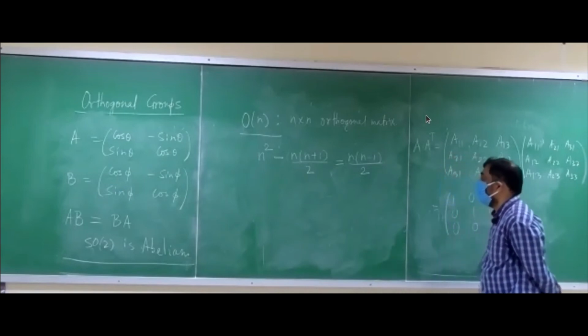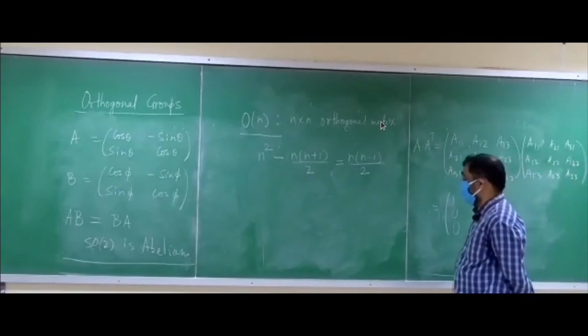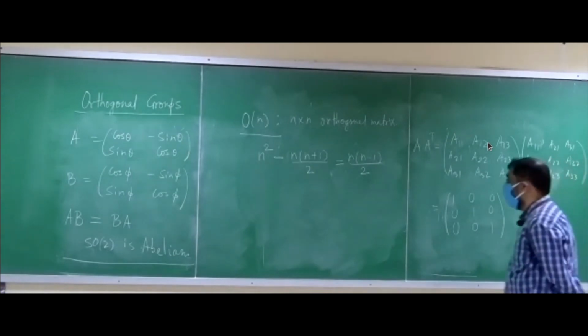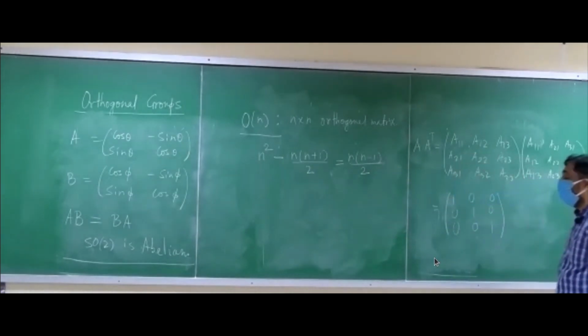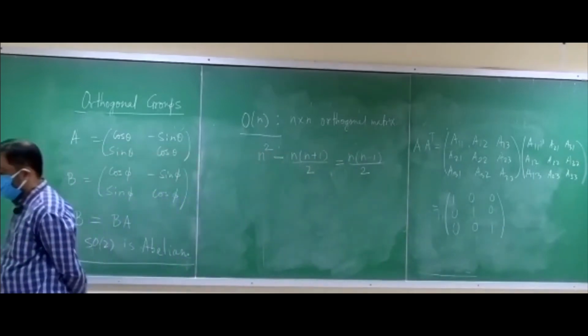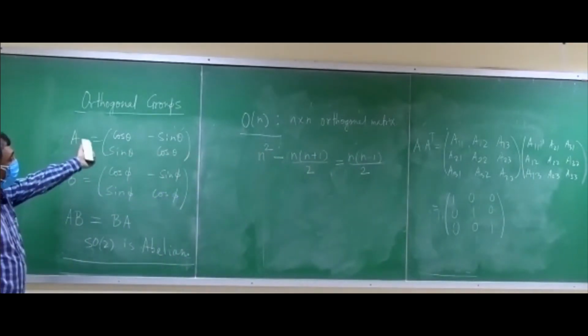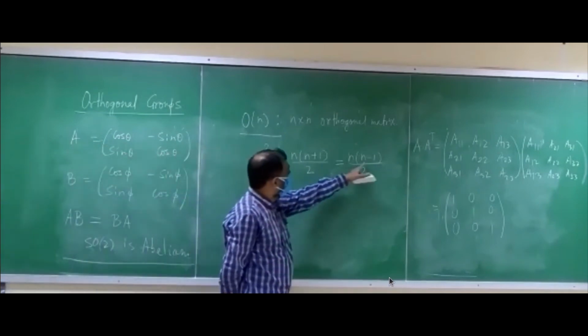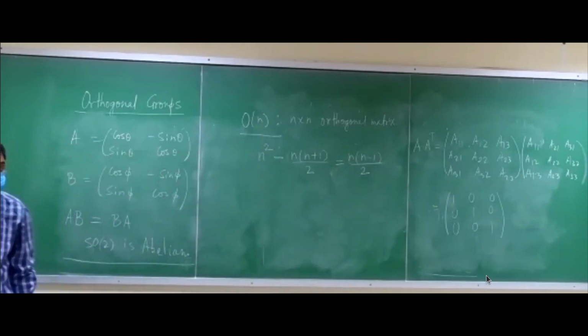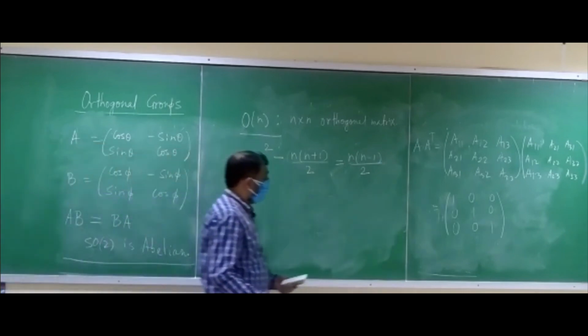Now you verify that. So these are the elements of O(n), of course, and any element of O(n) can be parameterized in terms of n into n minus 1 by 2 real parameters. So O(3) will be determined by 3 real parameters. And then, of course, naturally, SO(3) will also be determined by 3 real parameters. So in the case of SO(2), you see from here, when n equals 2, we get 1 real parameter, and that is this parameter theta or phi, whatever. So 1 real parameter determines all the elements of SO(2), but for SO(3), you need 3 real parameters.